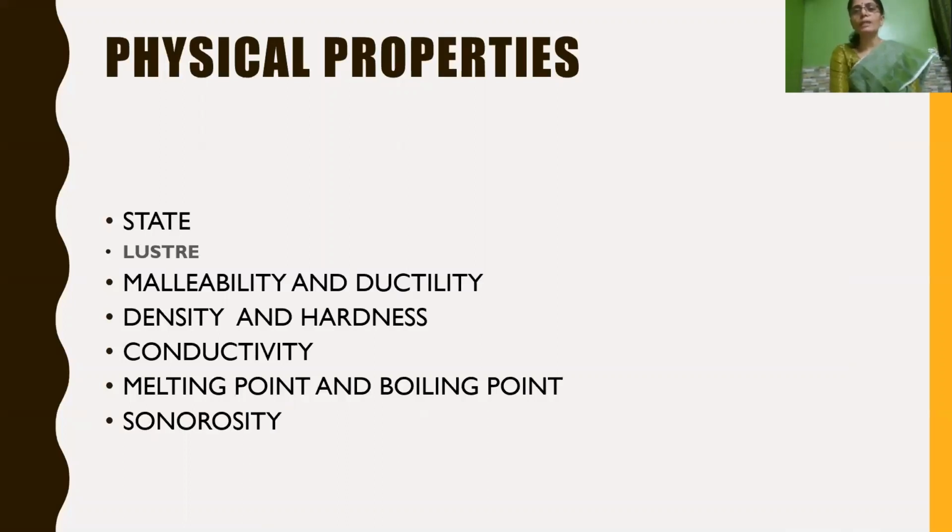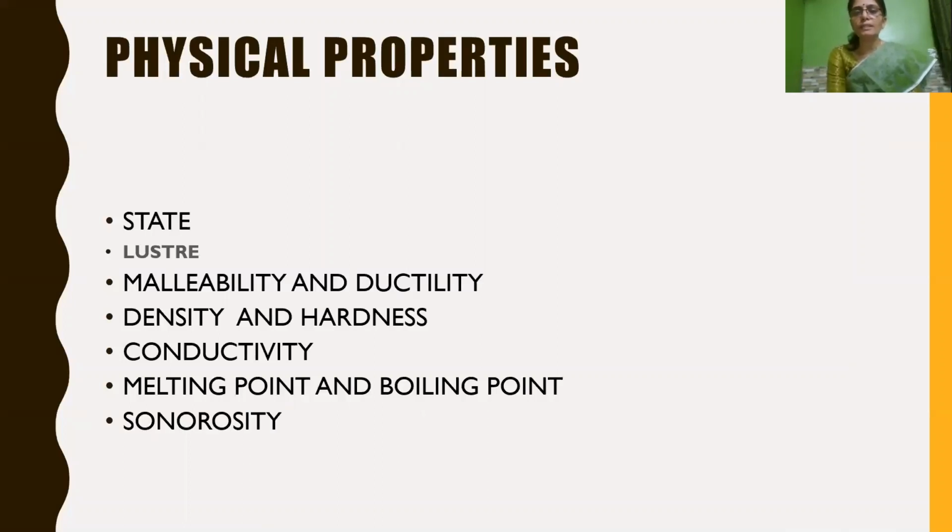What is malleability? The property of metal by which it can be beaten into sheets. You can have aluminium foil, aluminium sheet, iron sheet, etc., by which we can use it in different ways, isn't it? So that is called malleability.